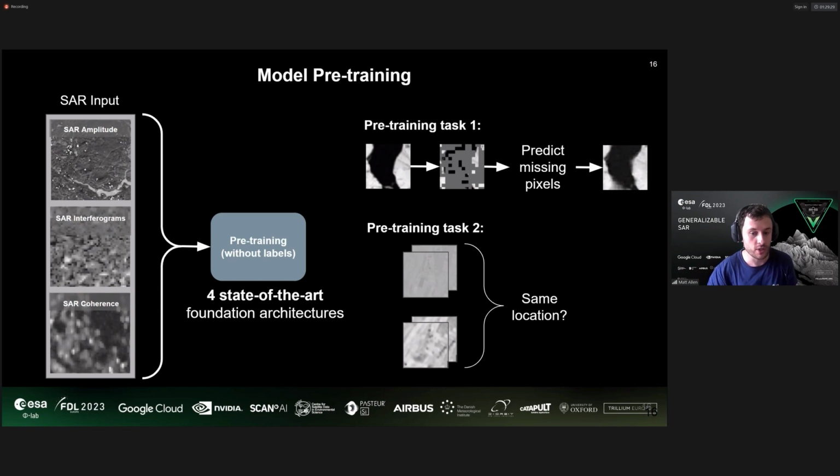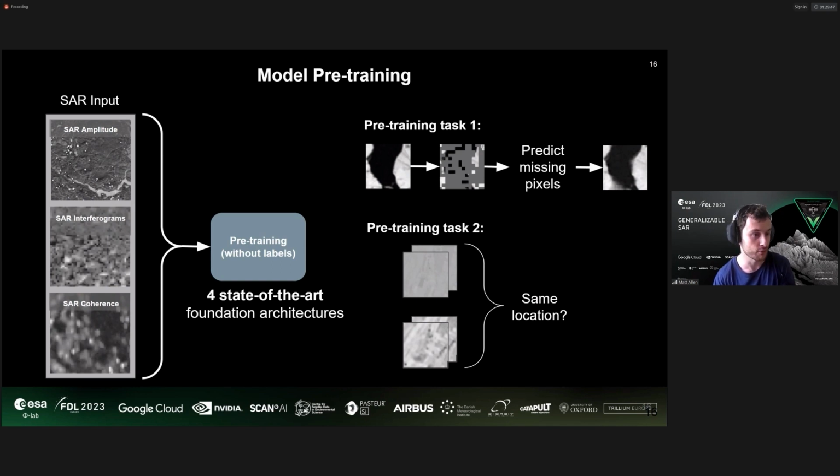For the first task, we take a single SAR image as input and we cover parts of it up and ask the model to imagine what might have been there before. For the second scheme, we take 2 SAR images as the input from different sensors, and we ask the model to guess whether these images from different sensors were taken at the same location.